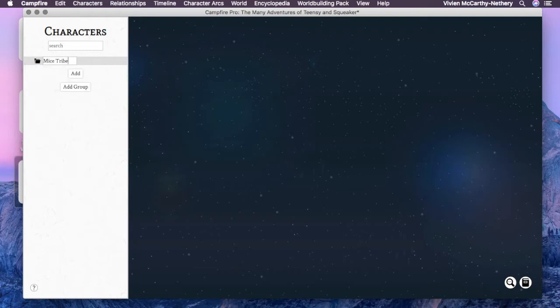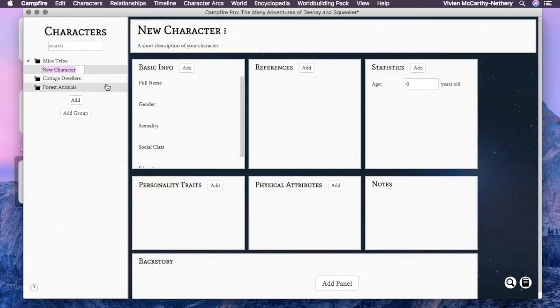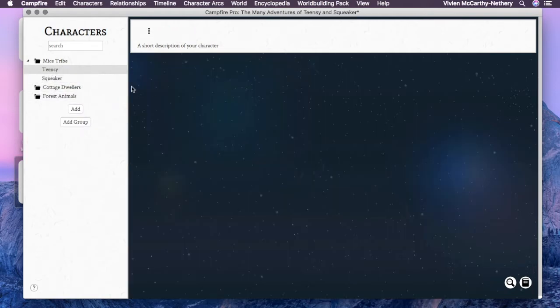And then, you know what? No. I think I put, yeah, so basically I'm just adding in where the main characters sit in the story, and then I'm going to add under those files the characters themselves. So there's the main character, and then there's going to be the second main character and the third main character, is what I'm going to use for my examples. So we've got Teensy, and then we've got Squeaker. Those are the two main mice that go on the adventure.